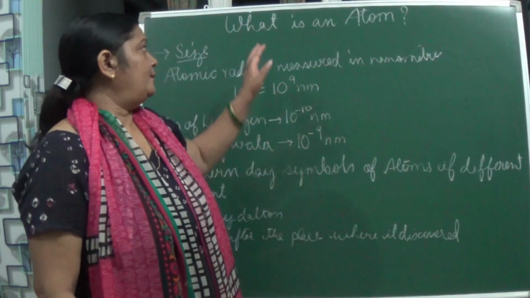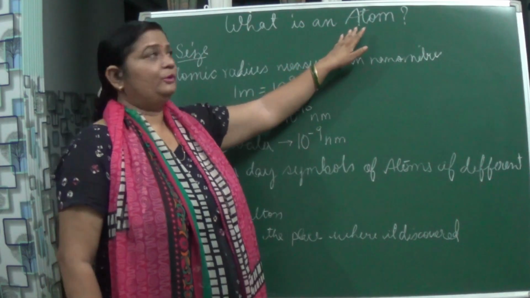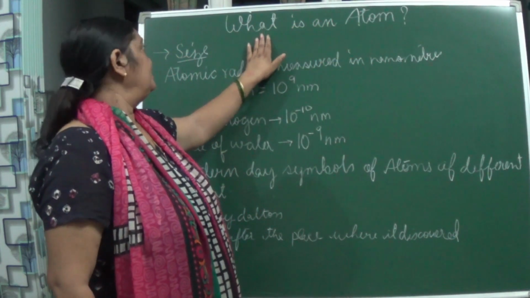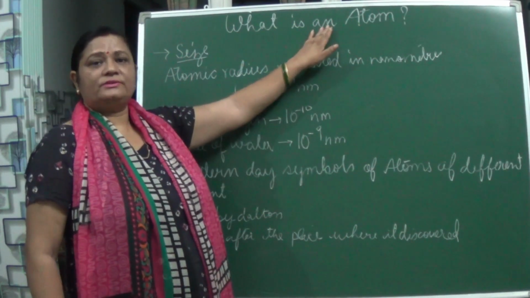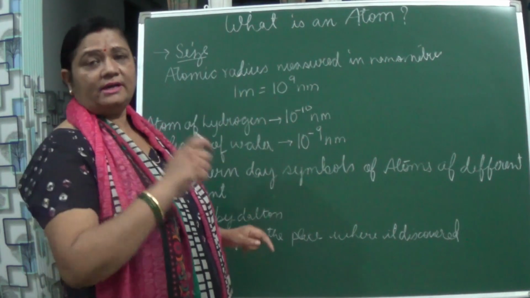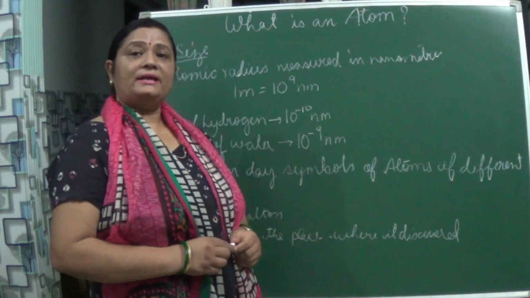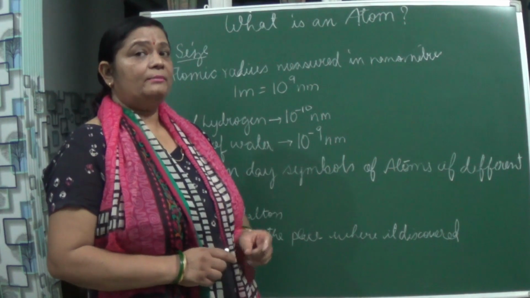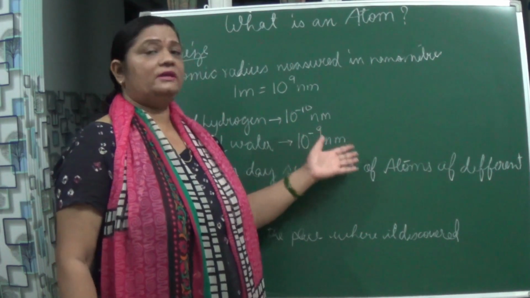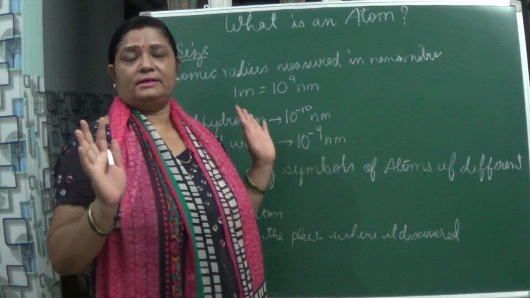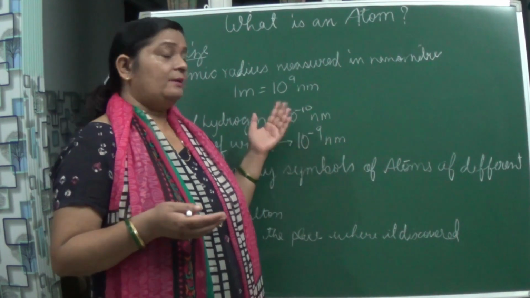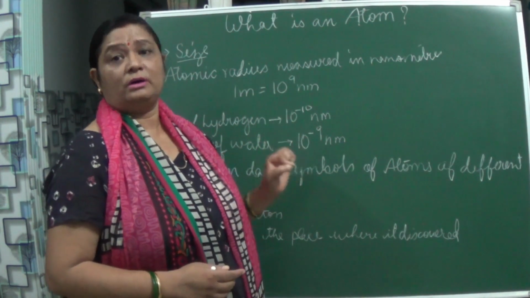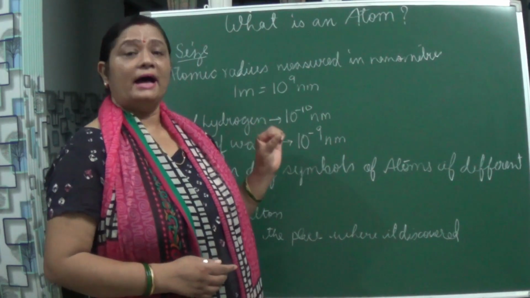Now, what is an atom? Here, it is very important to study this. We have studied that matter consists of tiny particles known as atoms. Why? Because if we go on dividing everything you see here, which is matter, like the example of paper I explained, if you go on dividing it, it comes to a place where it is not divided, and that is the atom.